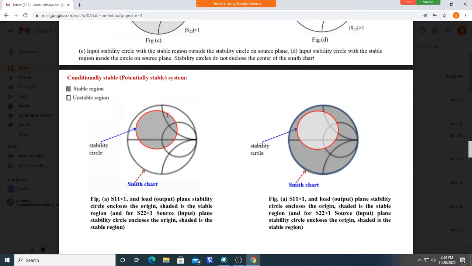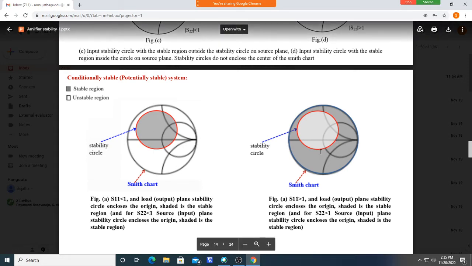You see, the red color one is the stability circle, and this is the Smith chart. What you can observe here is that the stability circle is inside the Smith chart. Similarly here, it is inside.